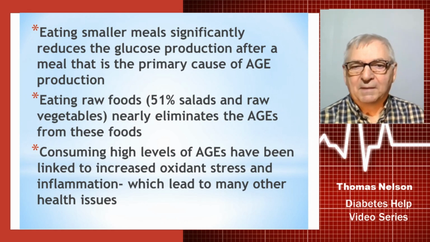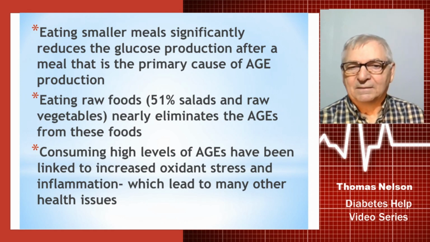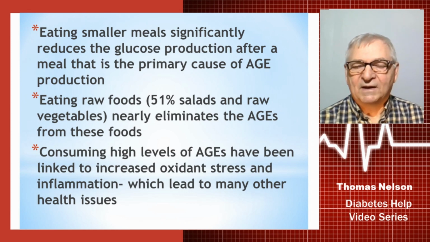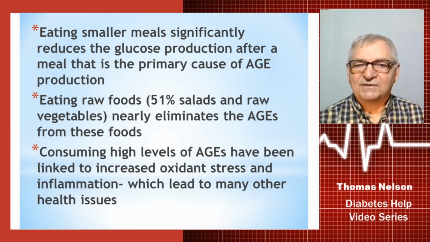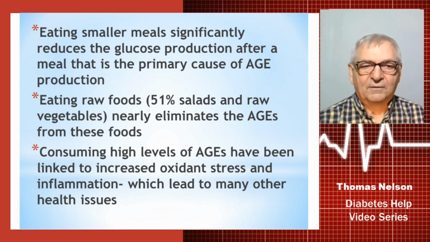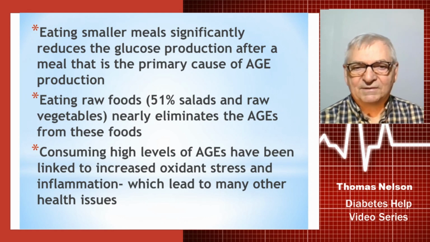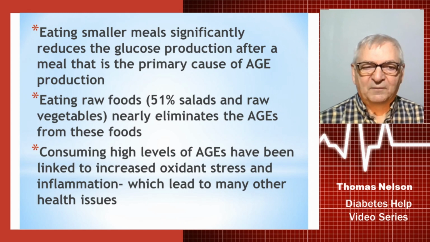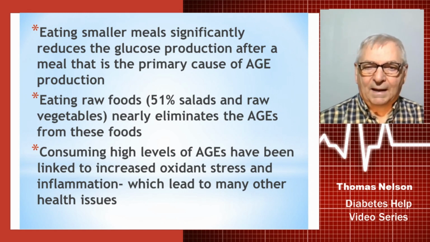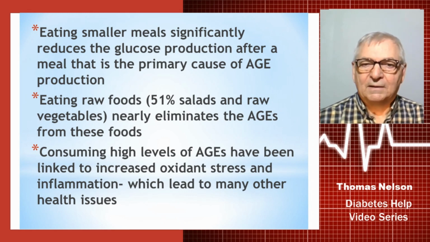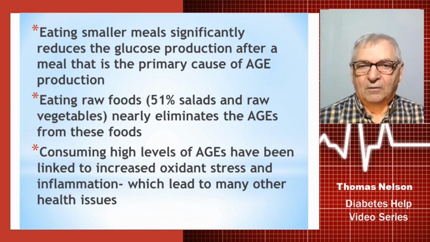So eating raw foods then makes a lot of sense. That means if you eat 51% of your food as raw, and that means eating a lot of salads and raw vegetables on those salads, things like cucumbers, radishes, or other things that you normally would eat on a salad, you will nearly eliminate the AGEs produced completely inside or outside of your body. So eating those raw foods is a very important consideration. Consuming high levels of AGEs has been linked to increased oxidant stress and inflammation in numerous studies, and that can lead to many other health issues, including the manifestation of other disorders or diseases.